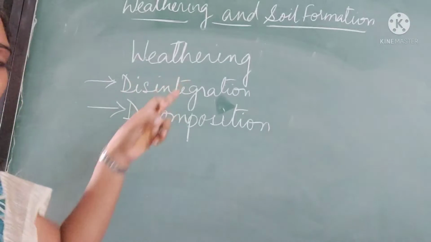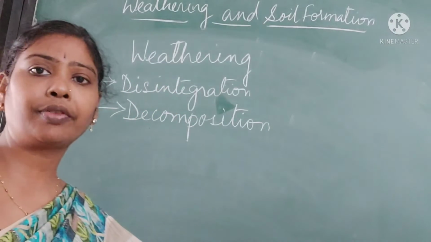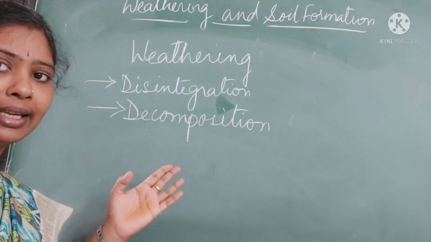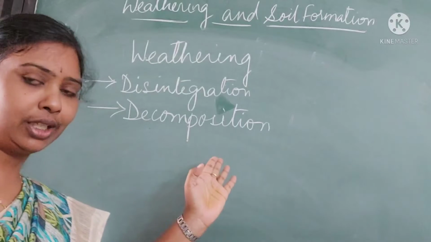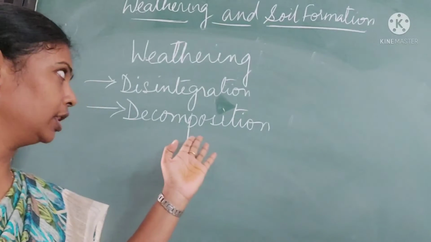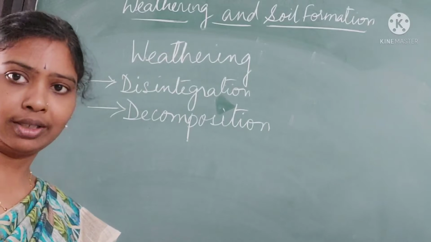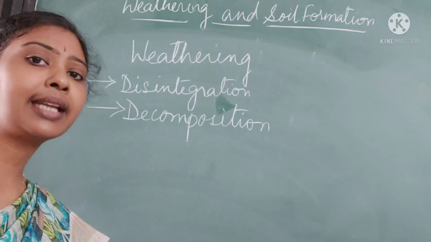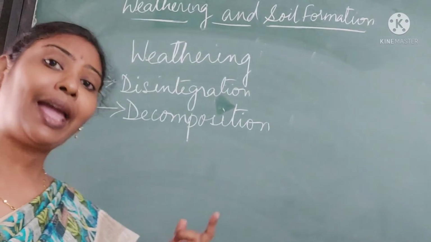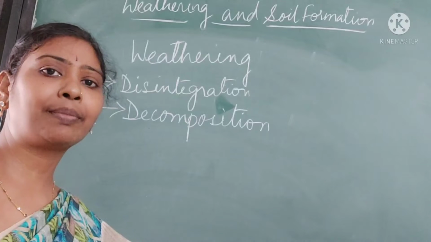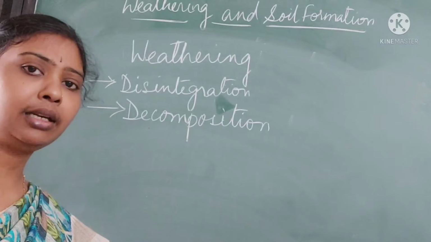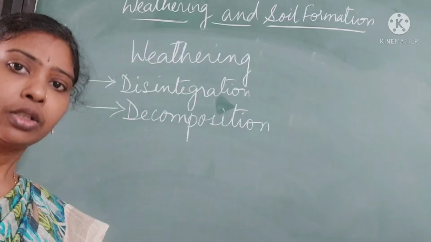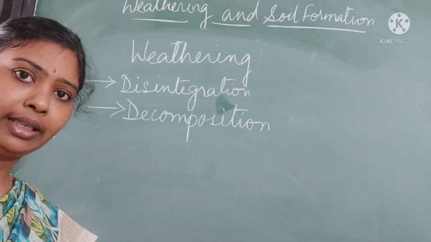So weathering of rocks, that means breaking up of rocks, is of two different types. One is disintegration and the other is decomposition, changing of the composition, and just breaking up of rocks. Okay, this disintegration and decomposition happens, but why does it happen? It happens because of external forces. Generally it happens because of external forces like sun, that is temperature, rainfall, wind, glaciers. So all these are factors of weathering.